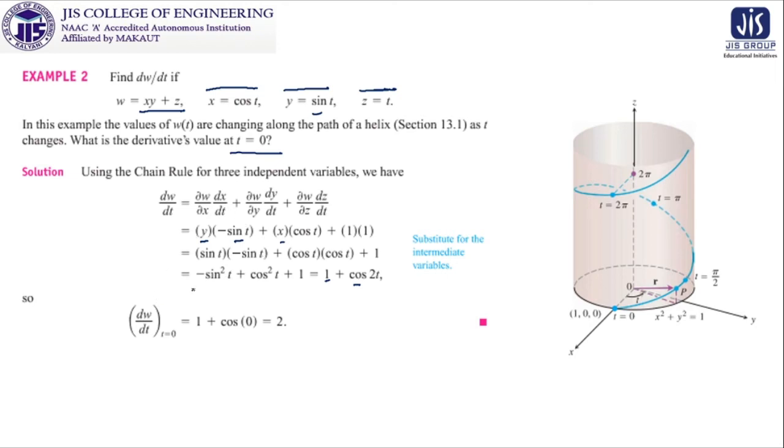After getting this expression of dw/dt, what remains is to substitute the value of t in this equation. So dw/dt at t equal to 0 is 1 plus cos 0. Cos 0 is 1, so 1 plus 1 is equal to 2.